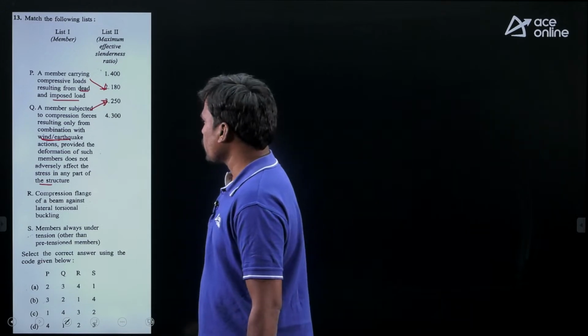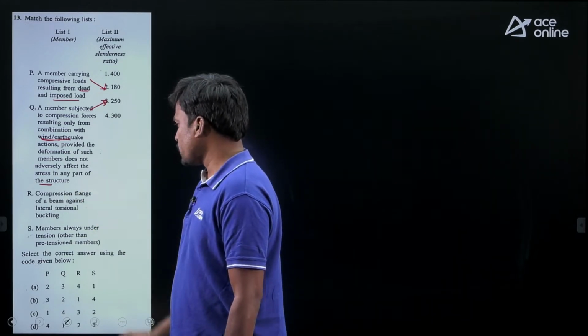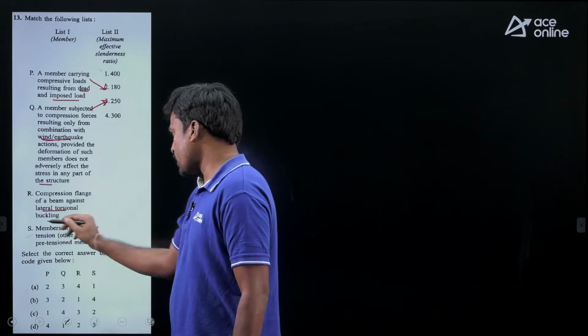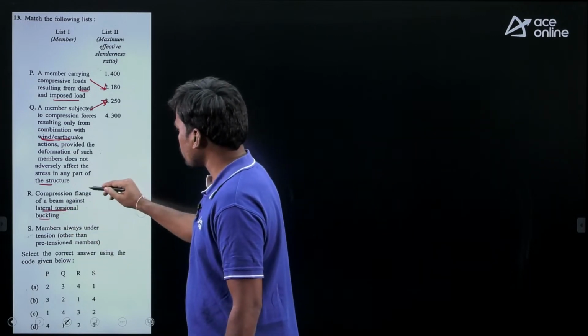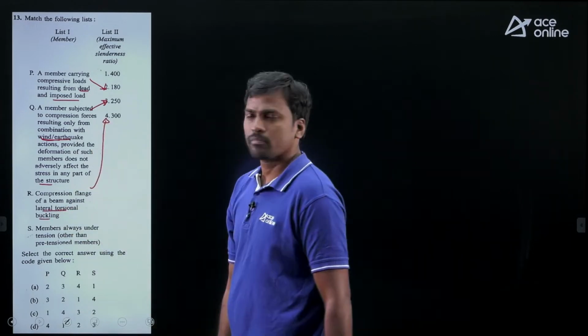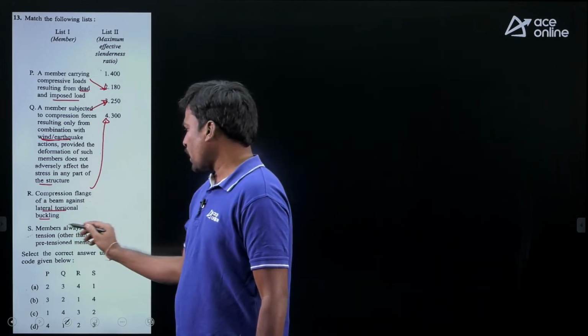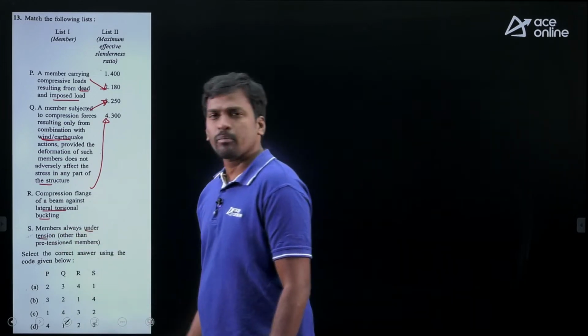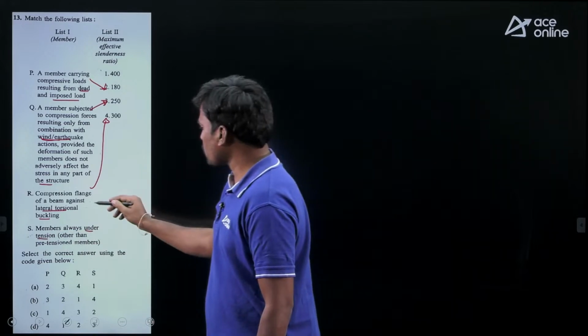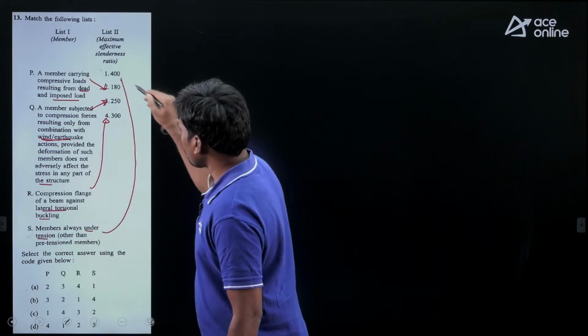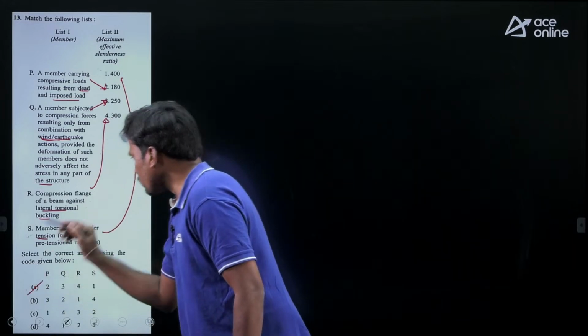Okay, right. Then next, compression flange of beam against lateral torsional buckling. This is 300. So R4. Okay. Then here member always under tension. This is called pure tension member, right? So for pure tension member it is 400. Okay. Then option A is correct.